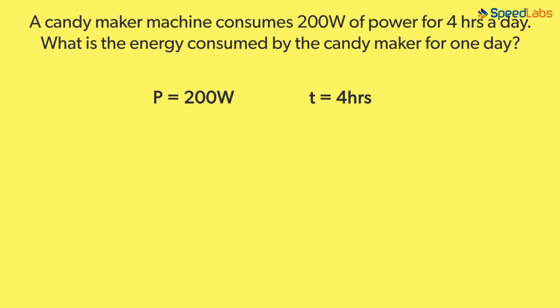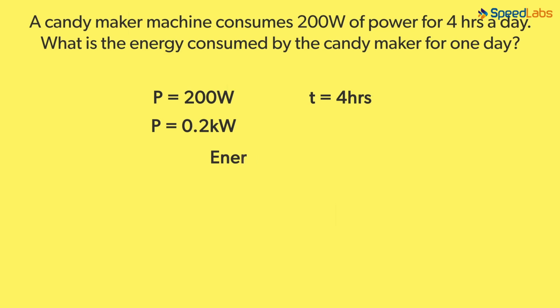Can you guess what? The unit of power is watt, of course, but since we're talking about a big appliance here, which is the candy maker machine, the unit of power would be kilowatt hour. So we need to change the watt here into kilowatt. Go back 3 decimals from 200 and we get 0.2 kilowatts.